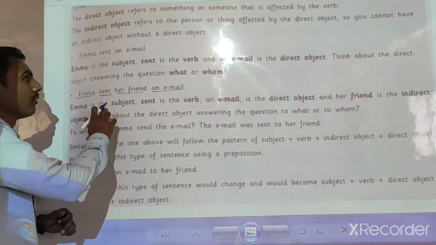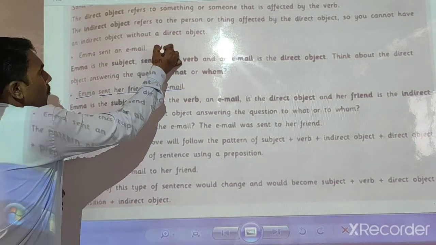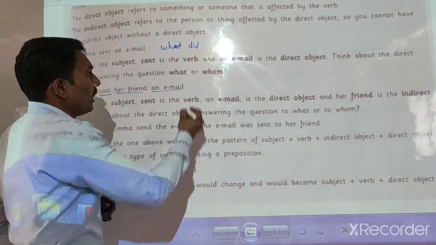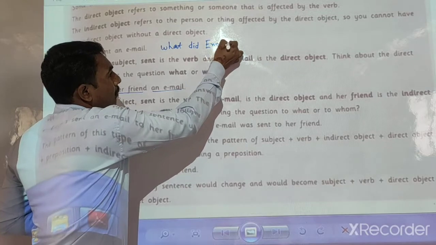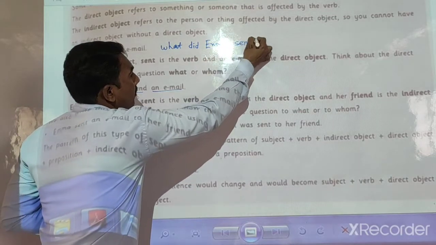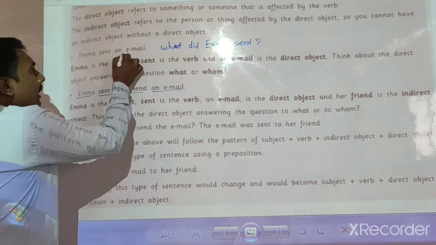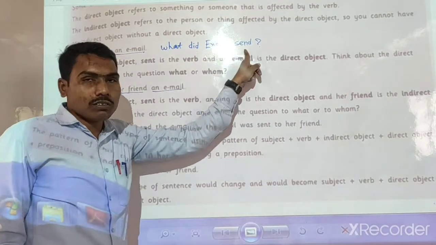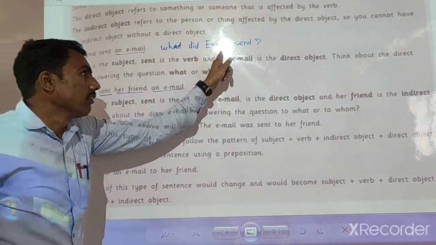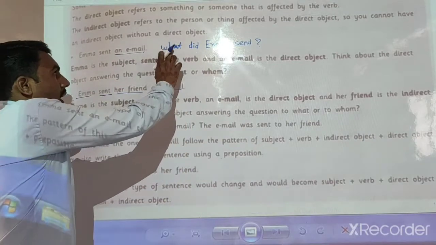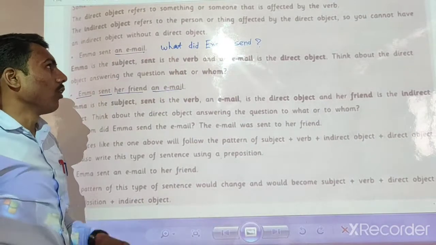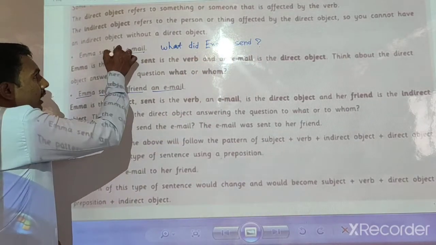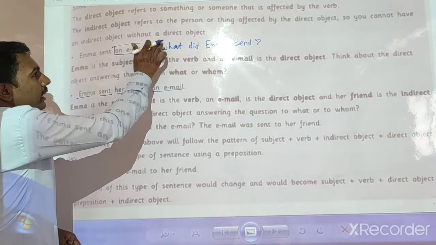When we ask a question: what did Ima send? Our answer is an email. When we use did, we use the verb's first form. According to our question patterns, when we ask a question to the main verb with what, did Ima send? We get the direct object, an email.